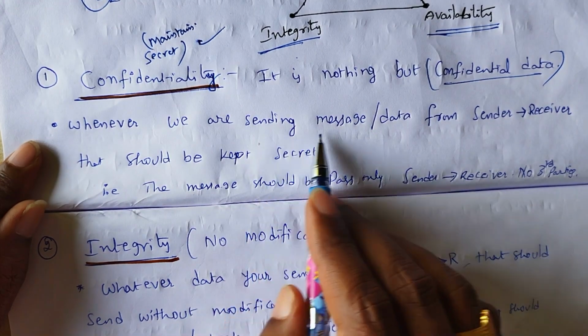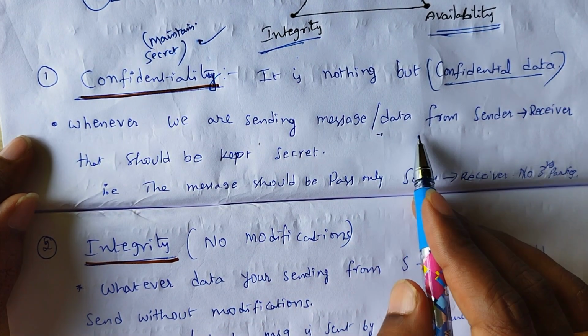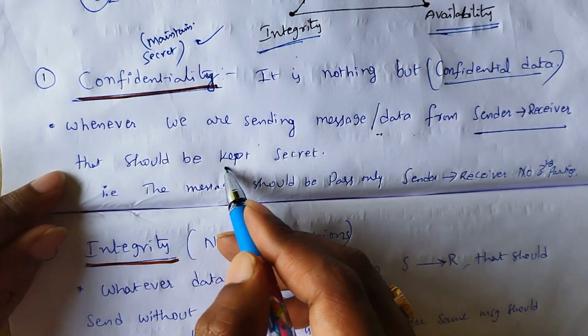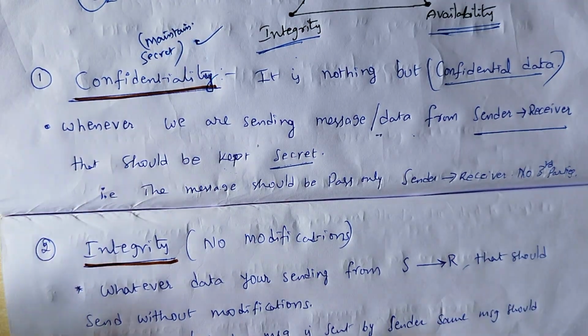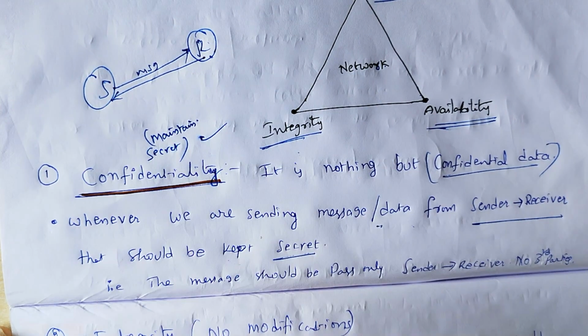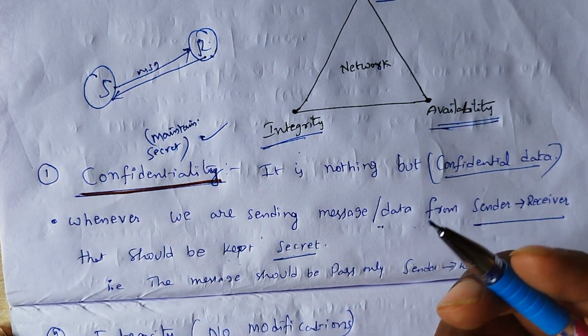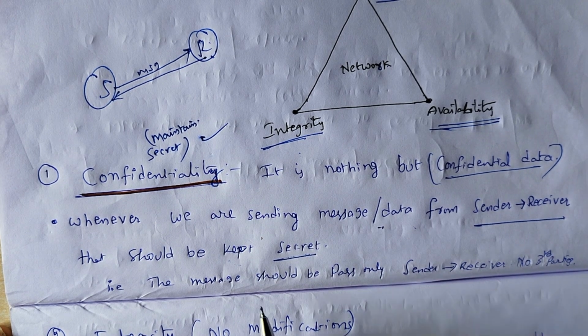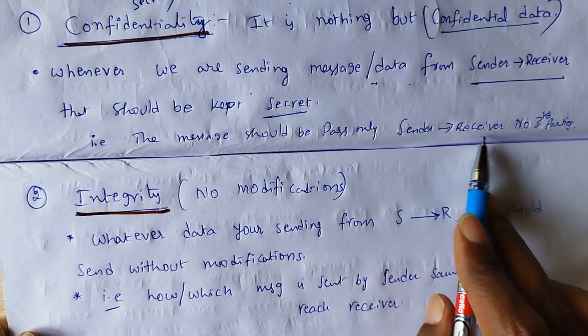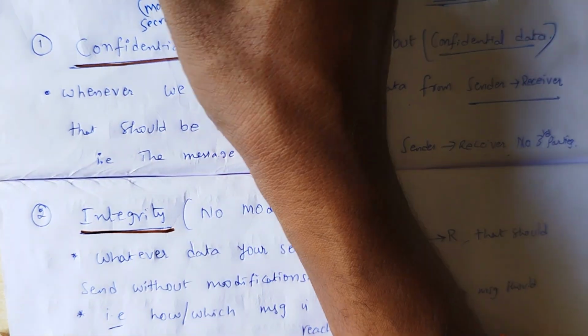When we are sending messages, the data from sender to receiver should be kept secret. Generally, when messages are sent from sender to receiver or receiver to sender, both messages should be kept secret. That means the message should be passed only from sender to receiver, with no third parties.